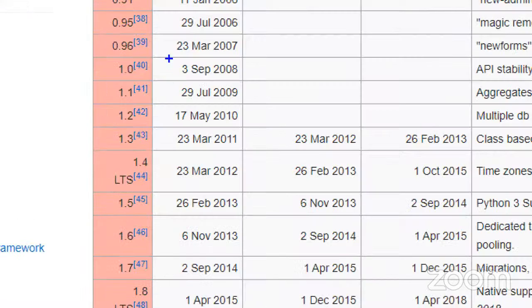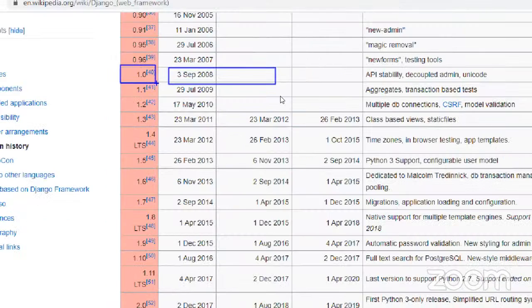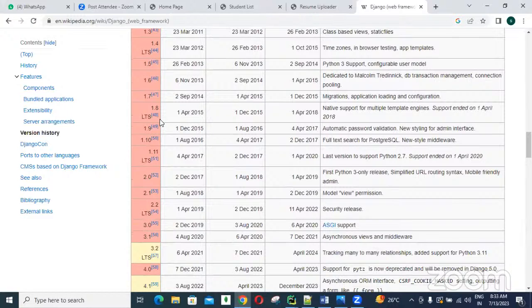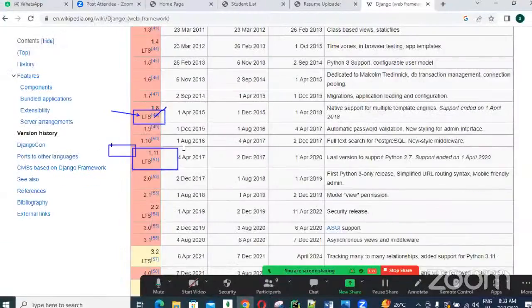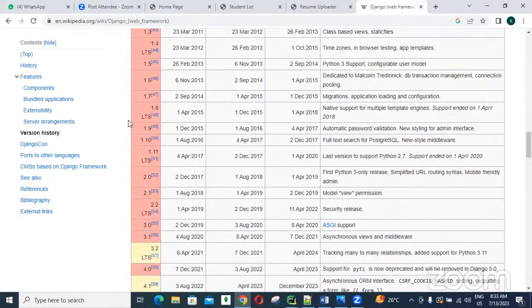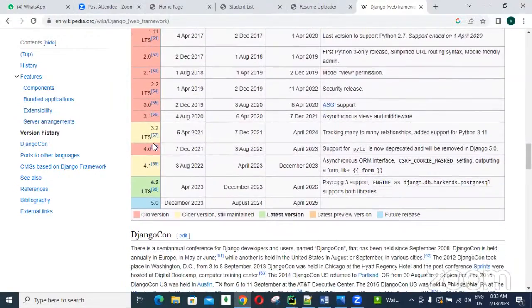In 2008, they started their own company, and I said that time they released the 1.0 version. 1.8 is also an LTS version. In old days, people used these versions, 1.11 and others, for developing their applications. Nowadays people are not using these versions.